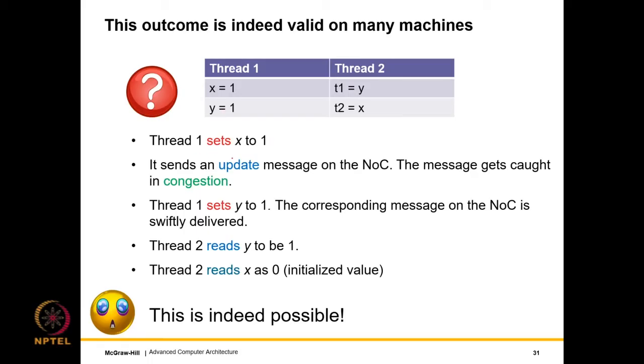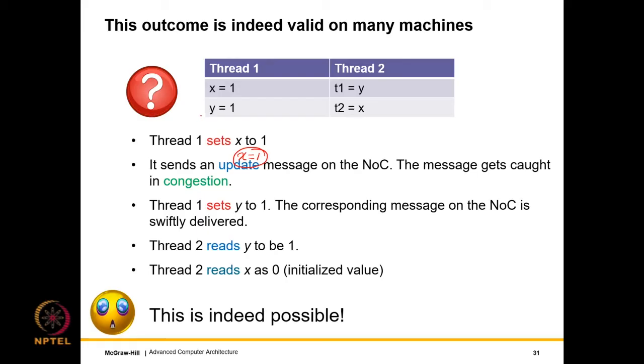Then it sends an update message on the NOC to the location of x. If it's there in its private cache, that is great. But the point is that it needs to be visible to the other core. So let's not get into the details, but let's just assume that x equal to 1 is sent via a message on the NOC, a network on chip, and the message gets stuck in congestion. It enters a traffic jam, a message jam.